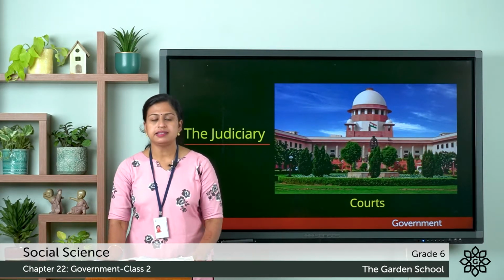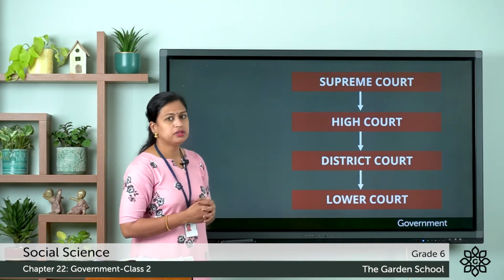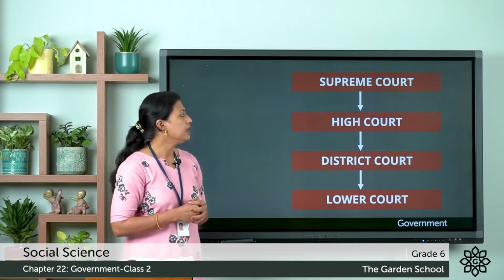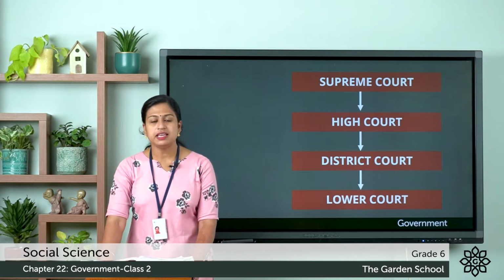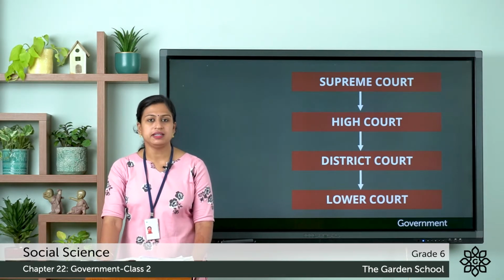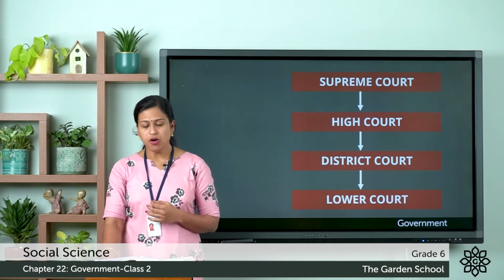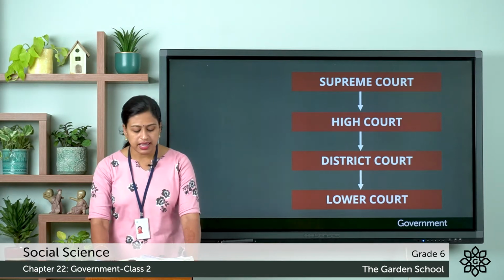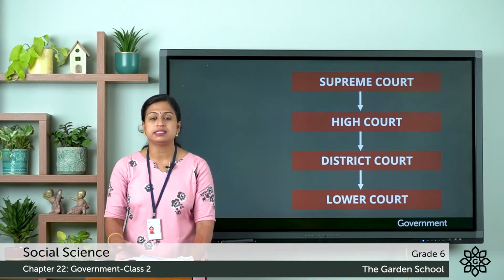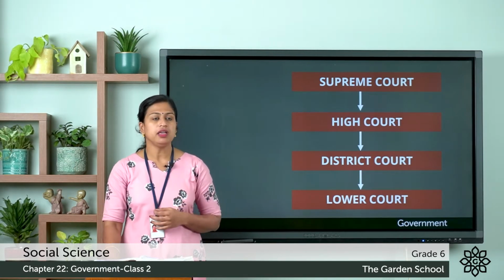And here let's see the structure of this organ. It consists of the Supreme Court, which is the highest court in India, then the High Court, the District Court and the Lower Court. So these are the organs of the government in India, that is the legislature, the executive and the judiciary. Therefore, we can say that the making of laws and ensuring that the laws are obeyed by all the citizens is a very important part of the work done by the government. So this was about the organs of the government.